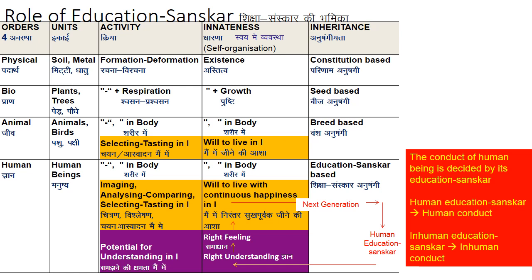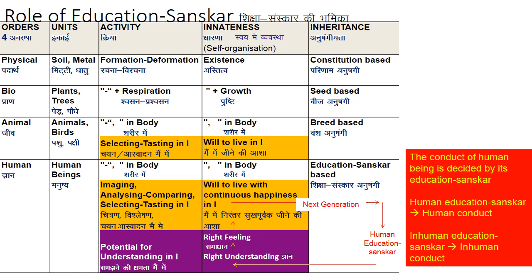See, human civilization has grown. How? Because of this education sanskar. The first generation has given something to the next generation, and that is taken to the next level by the next generation, and this way human civilization has grown. Right. Similarly, the value which we have added to our life is the one which gives us the continuous happiness or will to live. So that is called education sanskar. So the inheritance of a human being is education sanskar based.